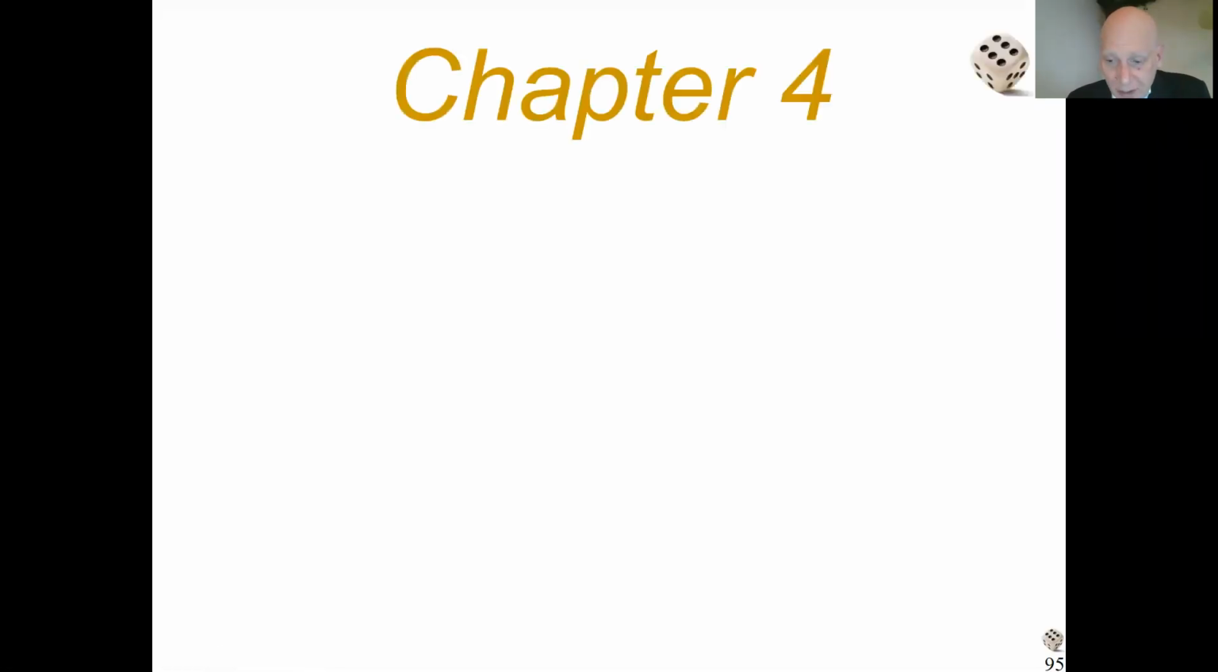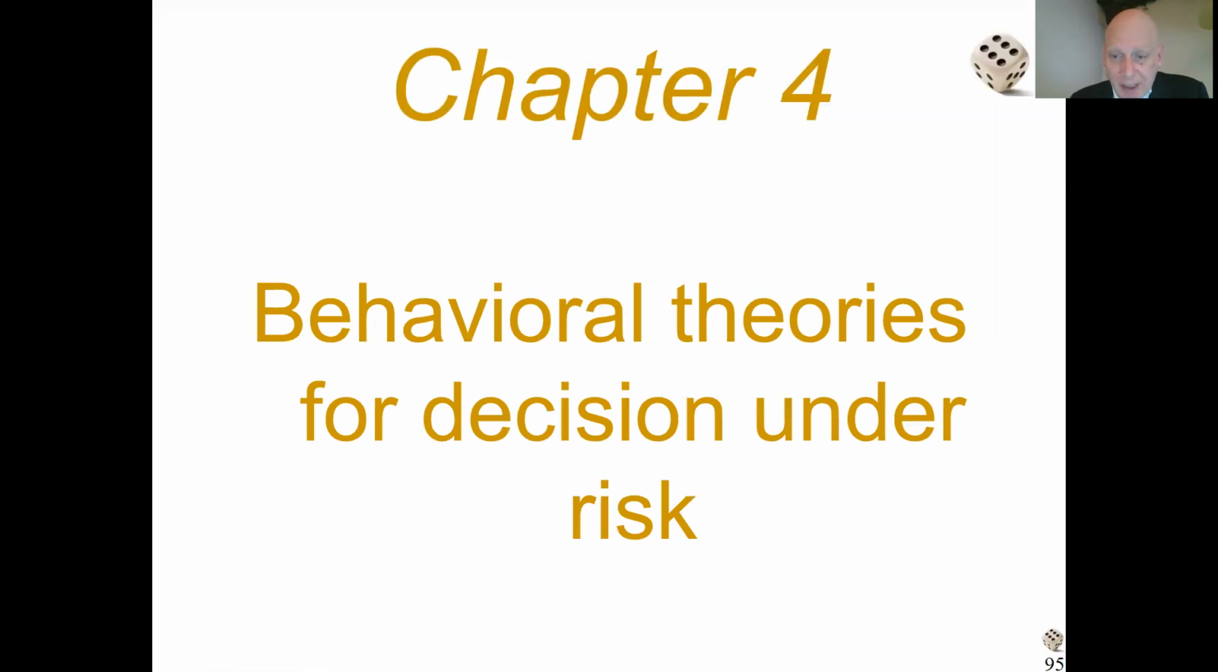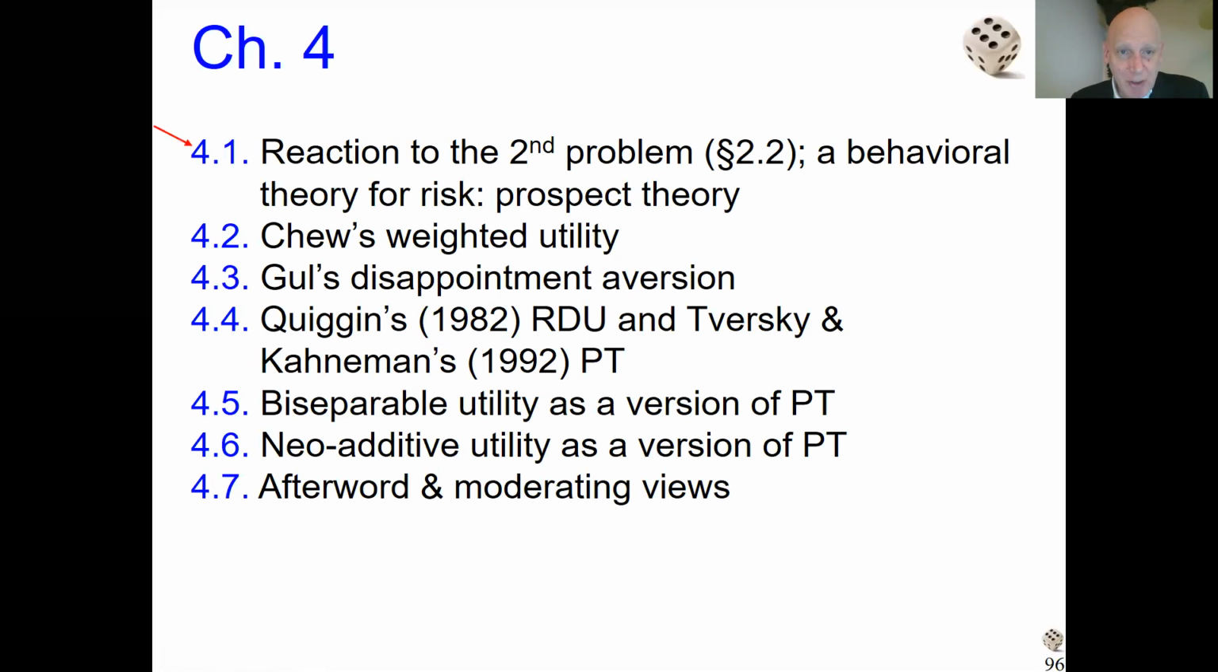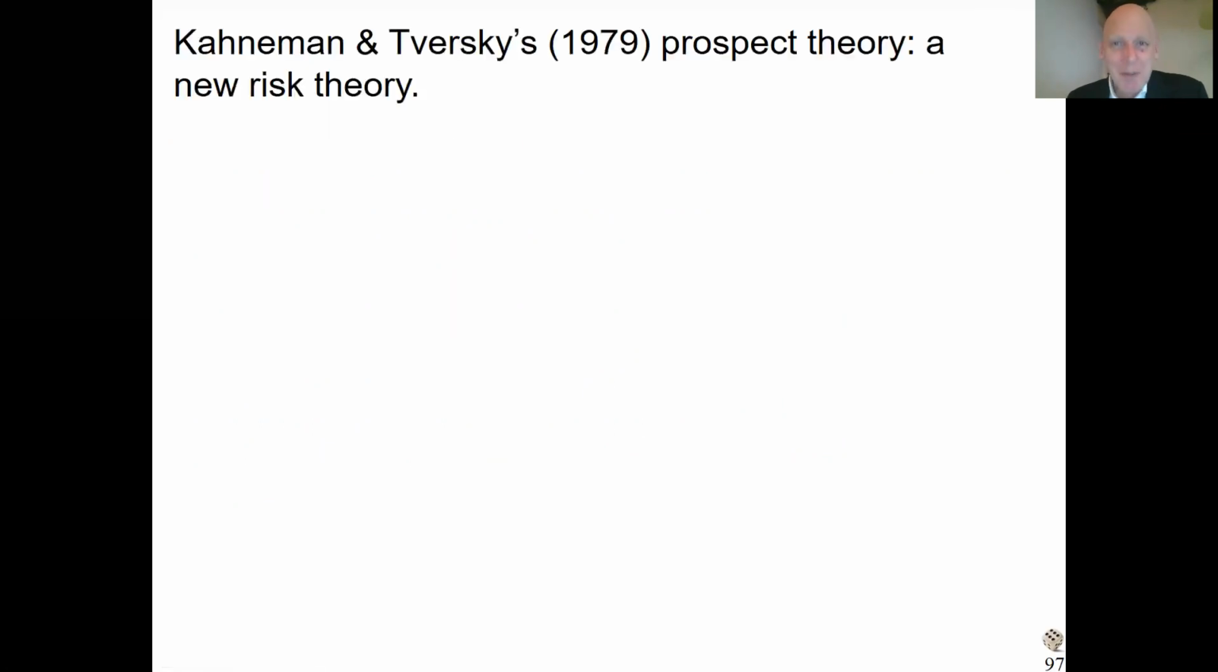So now we turn to chapter 4, theories for decision-making under risk in the behavioral spirit. And we start with section 4.1, prospect theory. I already told you it was the first one, but it's also still today the most important one, the most used, probably the most prominent theory. So we're not wasting our time discussing it.